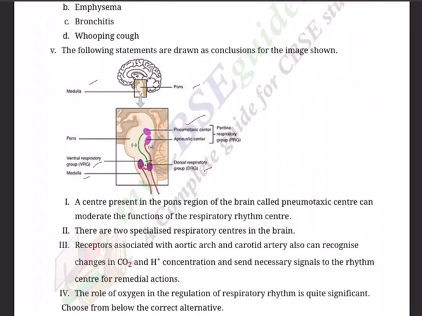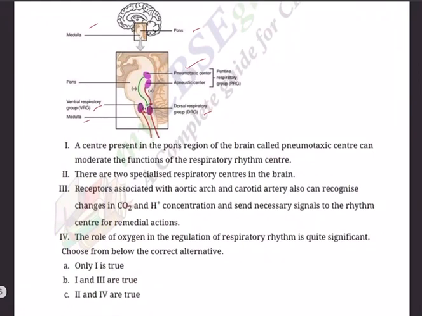Receptors associated with the aortic arch and carotid artery can also recognize changes in CO2 and H plus concentration and send necessary signals to the rhythm center for remedial actions. 4th. The role of oxygen in the regulation of respiratory rhythm is quite significant. So these are the 4 statements given. Now you have to choose which is the correct one.